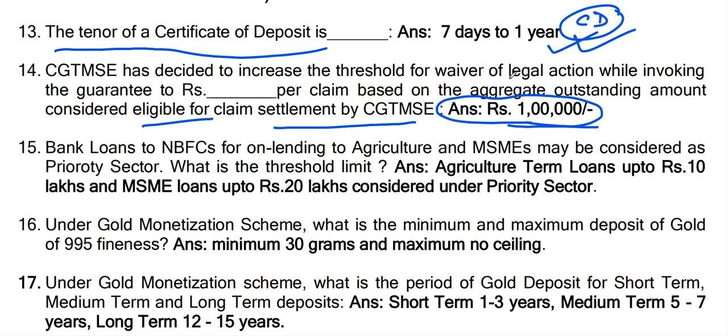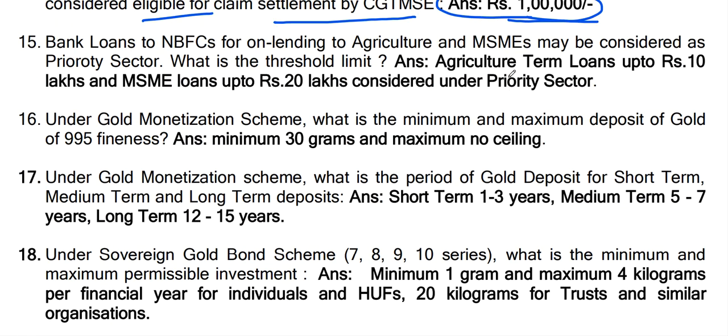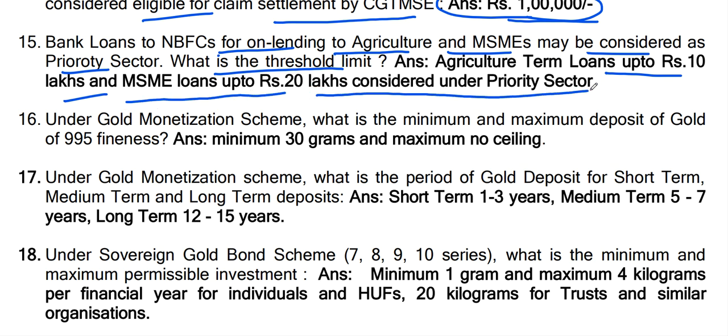Now next question, question number 15. Bank loans to NBFCs for on-lending to agriculture and MSME may be considered as priority sector. What is the threshold limit? Agriculture term loans up to rupees 10 lakhs and MSME loans up to rupees 20 lakhs are considered under priority sector.